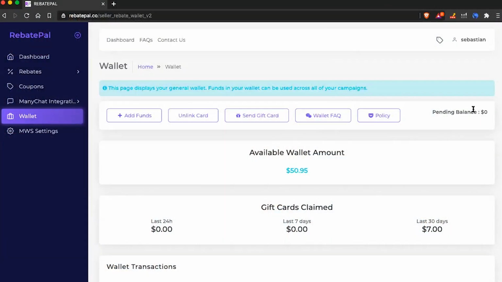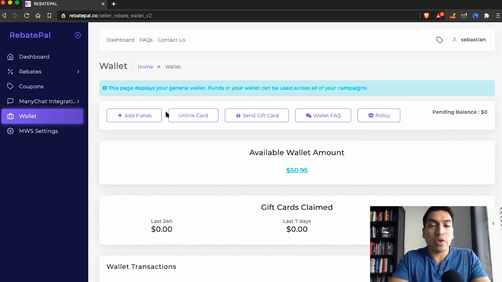Funds do take 24 hours to publish. So as soon as you add the funds, it'll be pending right here. And why is that? Are you verifying the purchases? Yeah, we use a third party to help us with the wallet funds. And so when we're depositing balances, their hold time is 24 hours. So that's what our hold time is. They're verifying basically the credit card info and everything like that. So in 24 hours, your balance will show here, and you'll be able to do rebates, whether platform or for Manychat.